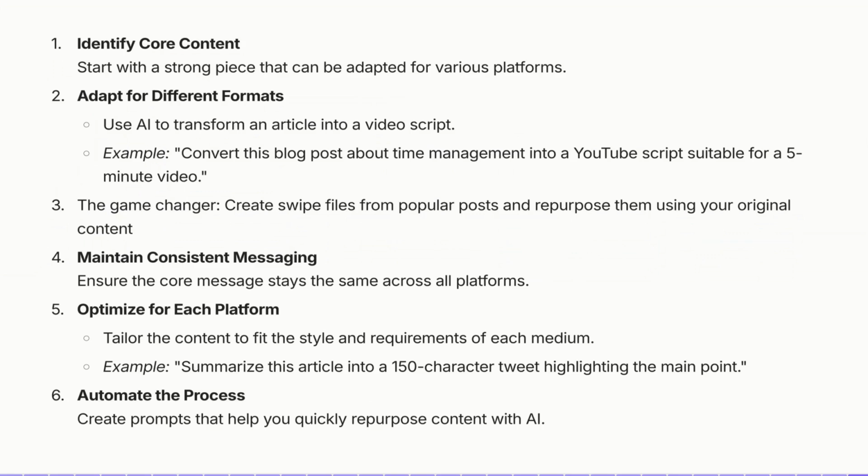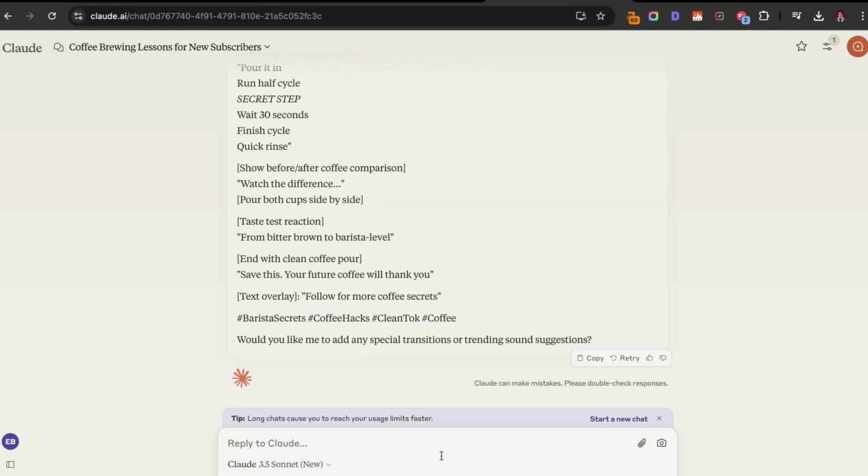When it comes to that, we need to optimize for each platform. You need to tailor the content to fit the style and the requirements of each social media channel. For example, you want to summarize an article with a 150 character count tweet highlighting the main points. Then from there, you can create prompts that help you quickly repurpose content with the help of AI. So we can keep it straightforward.